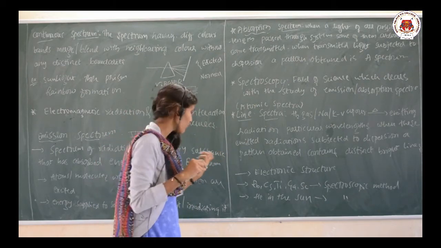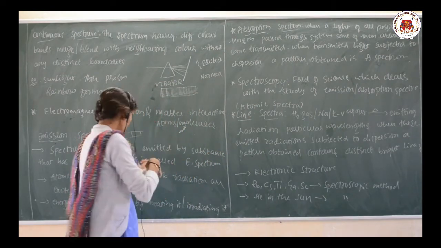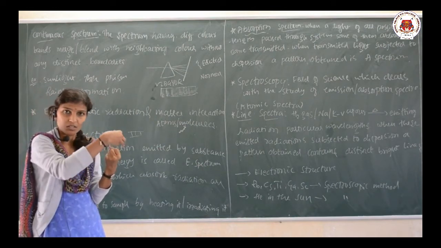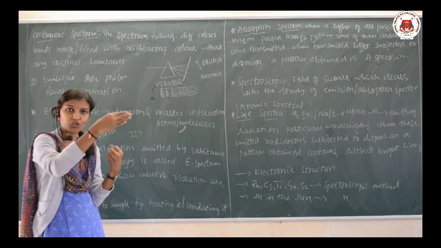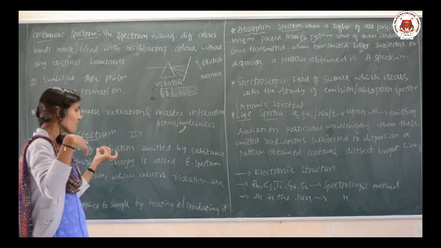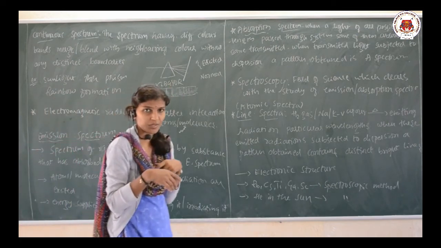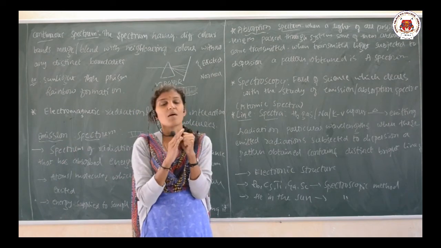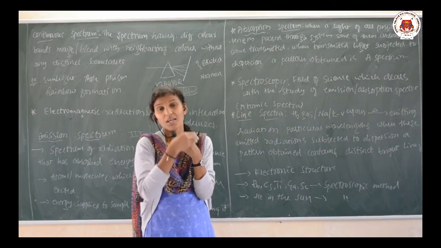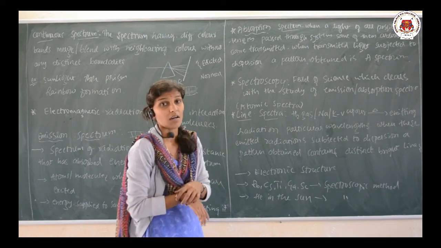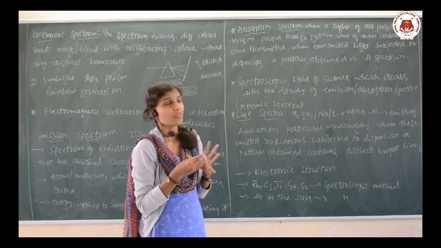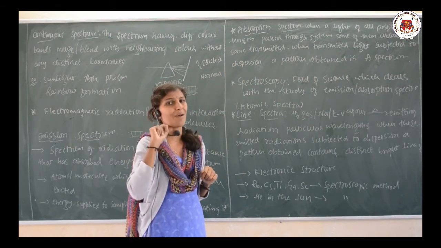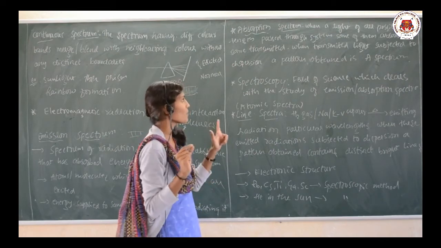See here, in emission, first the system should absorb the energy, then it should emit. That spectrum is called the emission spectrum. Here, absorption spectrum means radiation of all possible wavelengths is passed through it, some are absorbed, some are transmitted, and that transmitted light is again passed through a prism. When it is subjected to dispersion, then we get the pattern. That pattern is called the absorption spectrum.